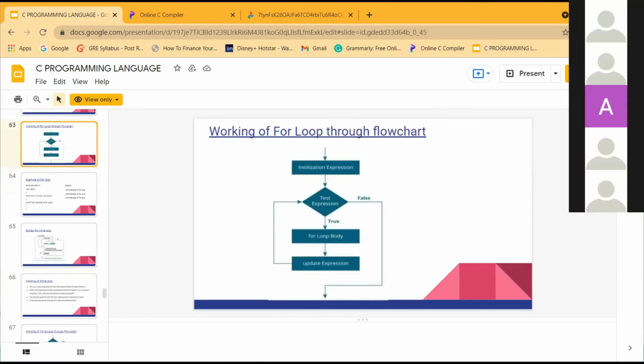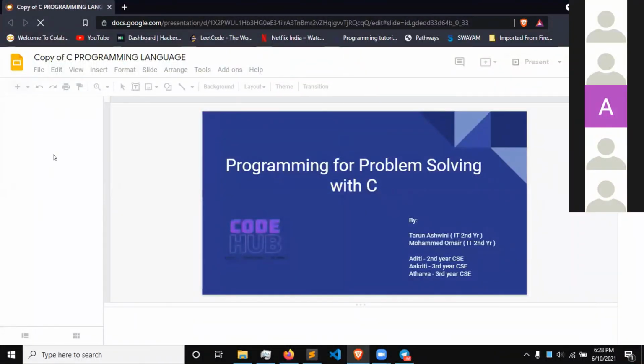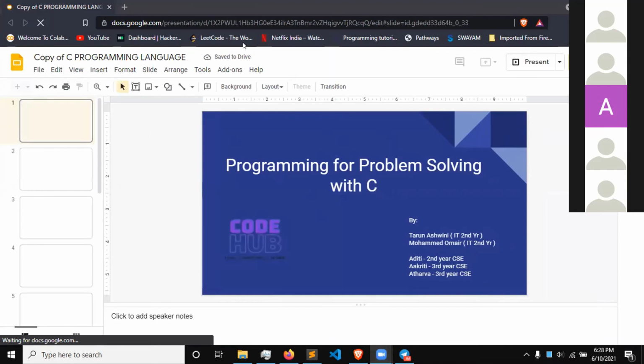Okay. So what have you seen in this module till now? Can anybody sum it up? Quickly, we'll revise it and then we'll end it. Tell me, what have you seen? Okay, there are a few things left.